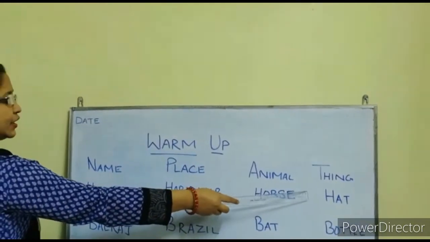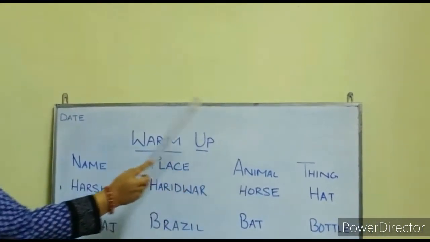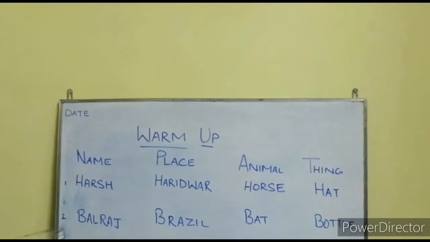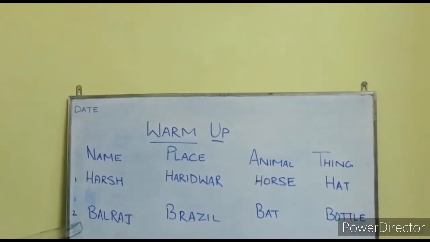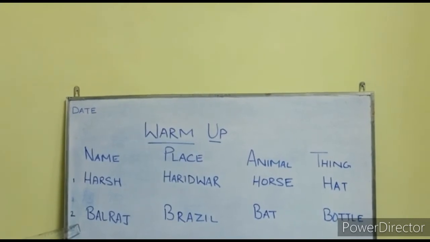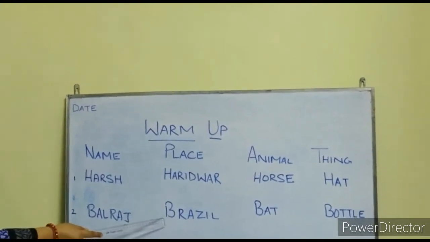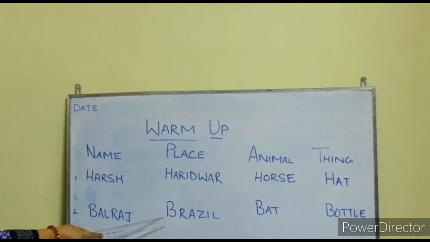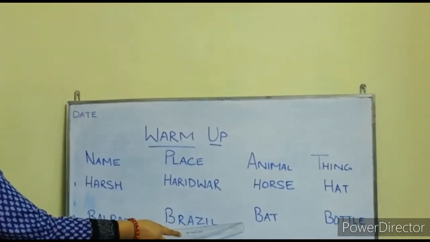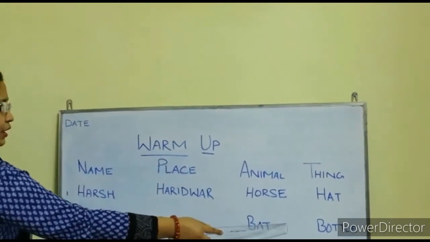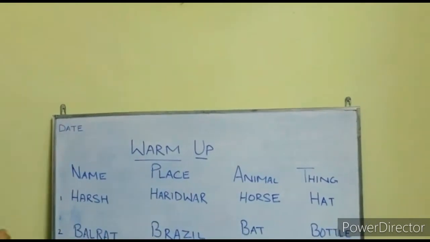And hat, name of a thing. With the alphabet B, I have written Balraj, name of a person. Brazil, name of a particular place. Bat, name of an animal. And bottle, name of a thing.